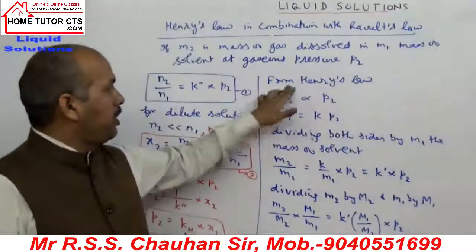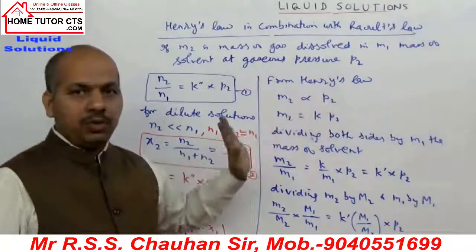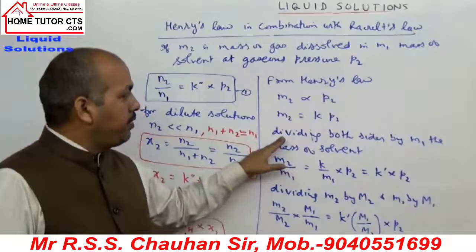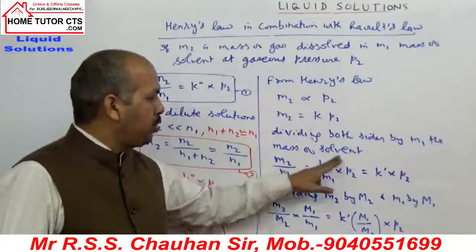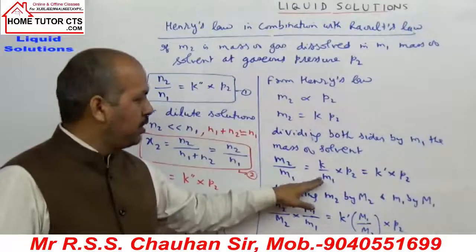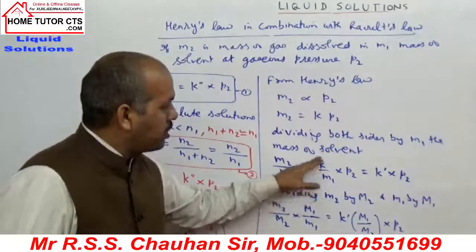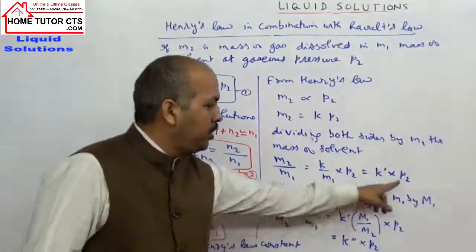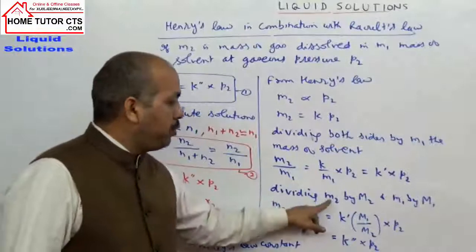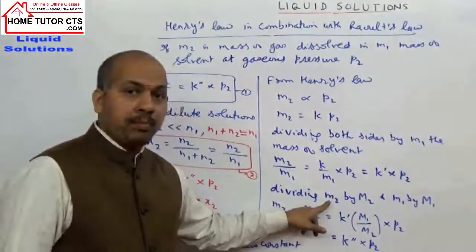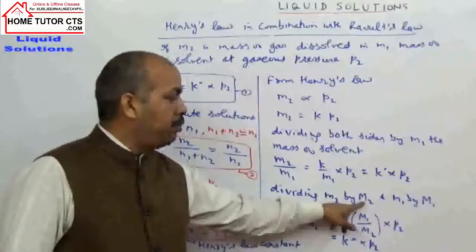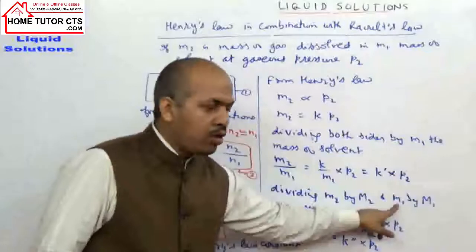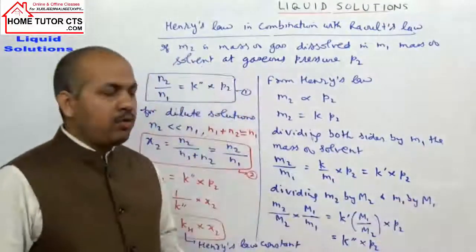I hope it is clear that from Henry's law, M2 proportional to P2 was the statement we first gave. M2 is equal to K into P2. Dividing both sides by M1, the mass of solvent, M2 by M1 is K by M1, which is constant, into P2. Here M2 small is the mass of the solute gas, and M1 capital is the molar mass.